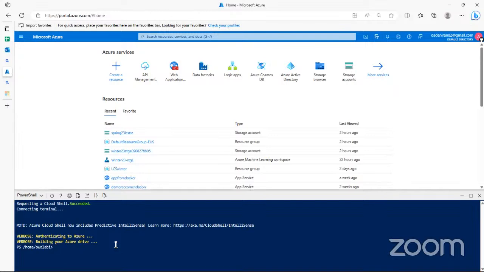So anytime you restart, if I exit now or log out or lose my internet connection and I come back, the PowerShell is able to save all of the things on the drive and restore them back to me, just like it would on your normal system. So that was how I brought out the PowerShell.